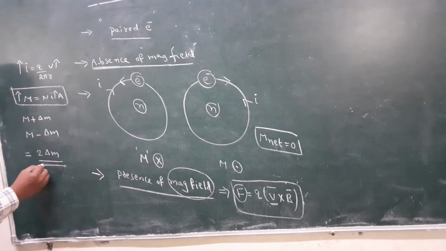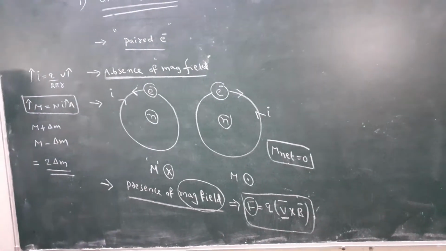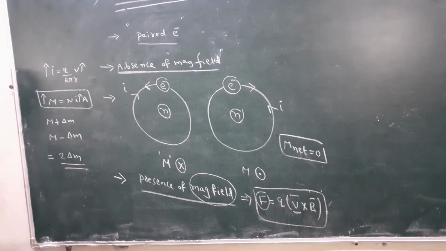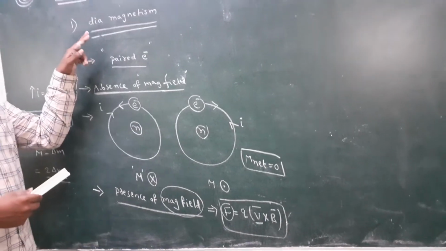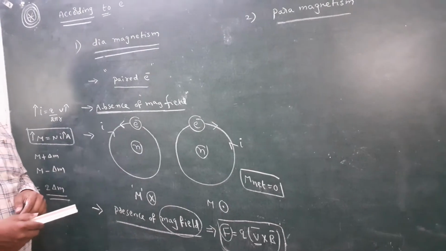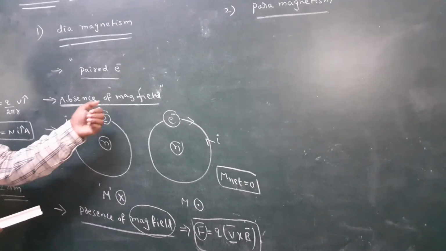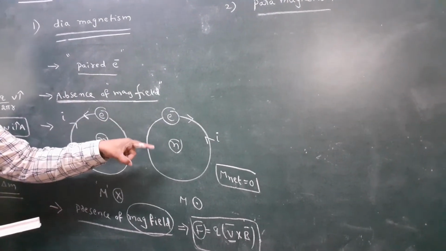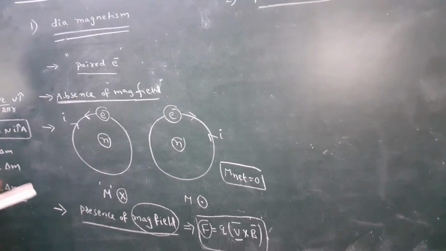That means in the presence of a magnetic field, a magnetic moment is developed in an atom. Simply, I say two points. Diamagnetic substances contain paired electrons. In paired electrons, one electron moves anti-clockwise and the other moves clockwise. So the magnetic moments are in opposite directions and cancel each other in the absence of a magnetic field.